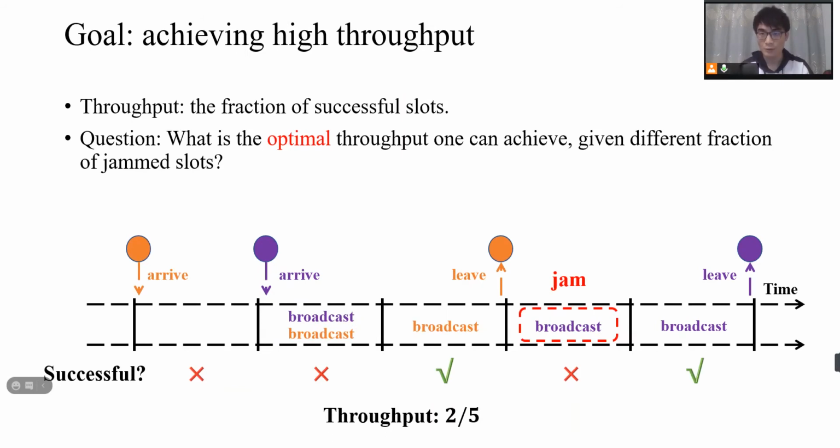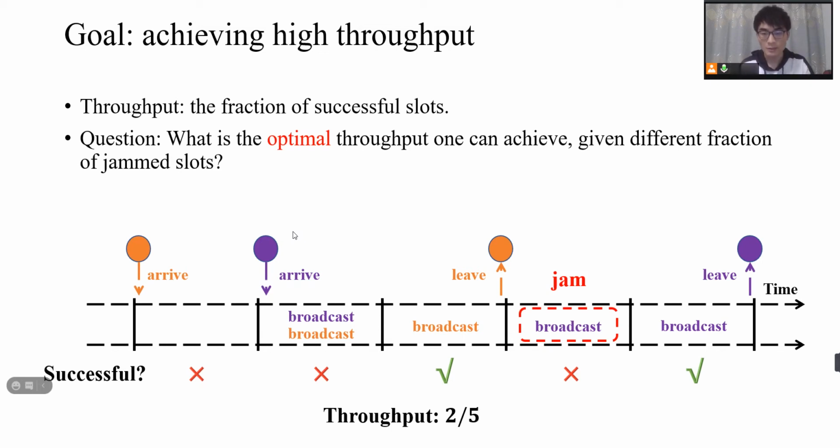Our goal is to achieve high throughput. Conventionally, throughput is defined to be the fraction of successful slots. For example, in this case, there are 2 successful slots, and there are 5 slots that still contain some nodes in the system, so the throughput is 2 divided by 5. The question is, what is the optimal throughput we can achieve?